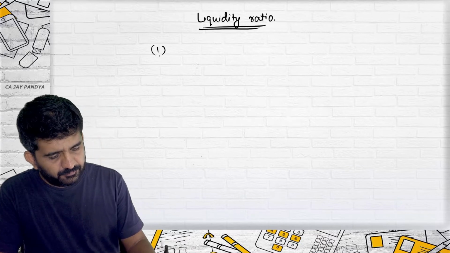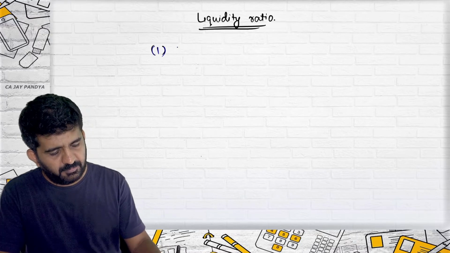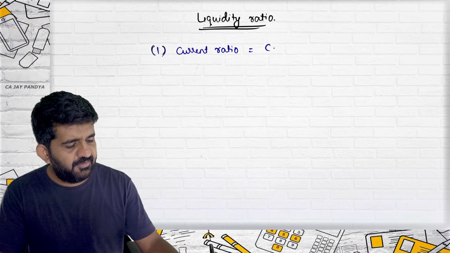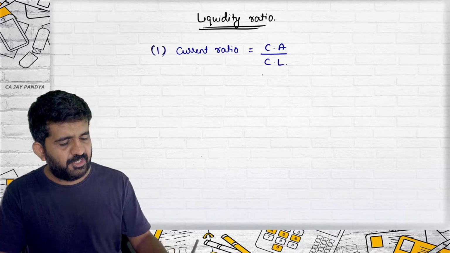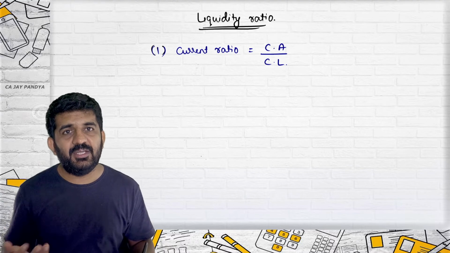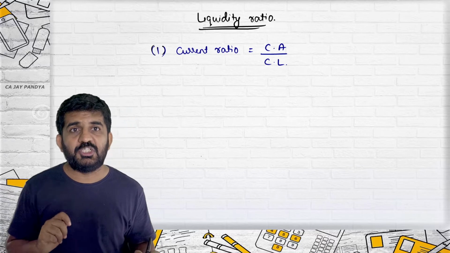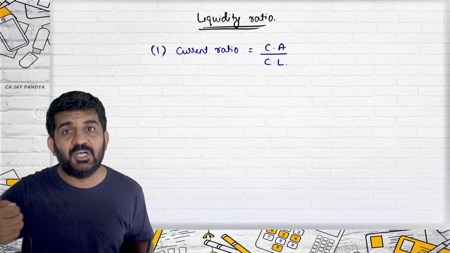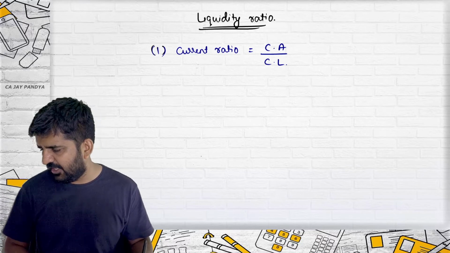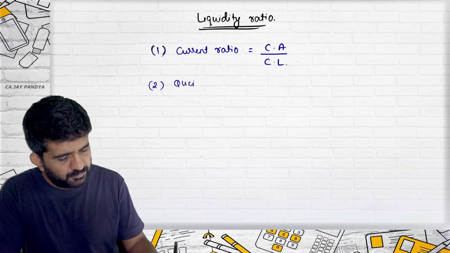Number 1, current ratio. Let me write down the full name. Current ratio is given by current asset divided by current liability. We already know that less than 1 is a bad liquidity position, more than 1 is a good liquidity position, and excess very much is affecting your profitability also. That concept should also be absolutely clear. Number 2, quick ratio.